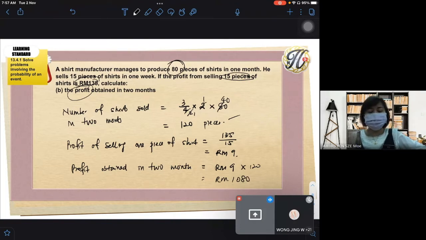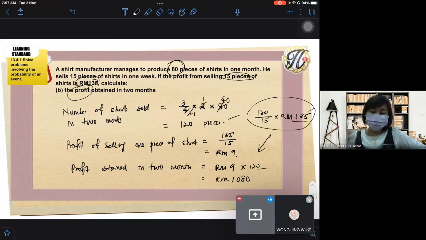Okay, so this is how we do it. In the textbook, they put the total profit. They actually use the same. Dalam buku teks, they put the total profit is 120 over 15 times RM135. Same like this one. For this one, I show you how to get one piece first. This one is actually the same thing, but they do it together. This one I split. Cikgu pisahkan supaya kamu faham macam mana dapat jawapan ini.